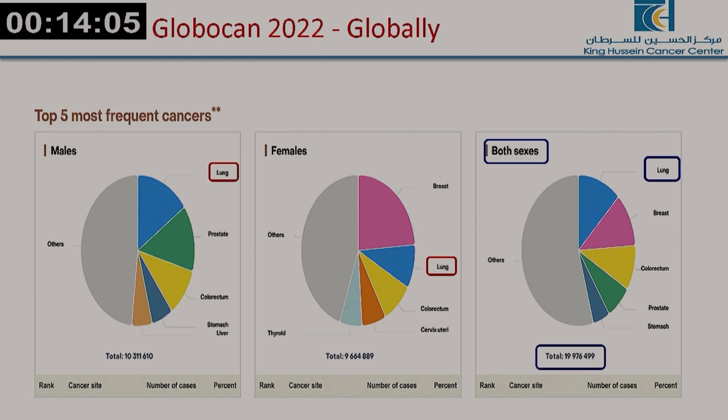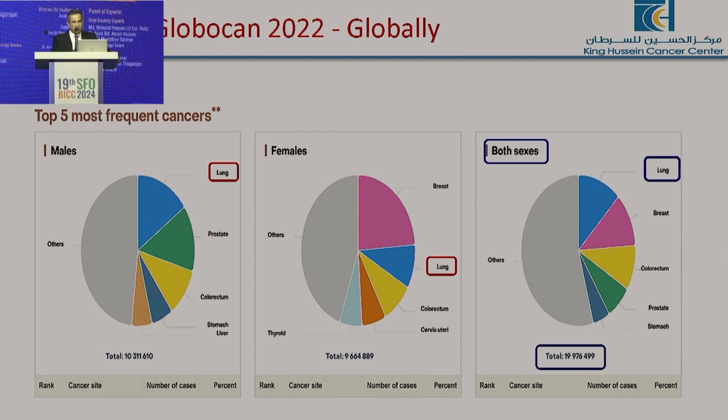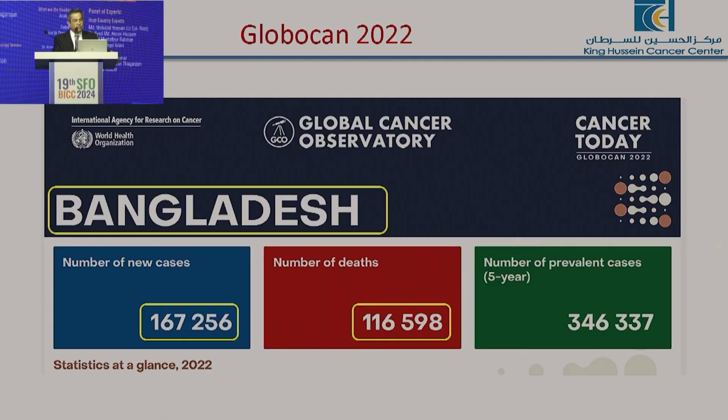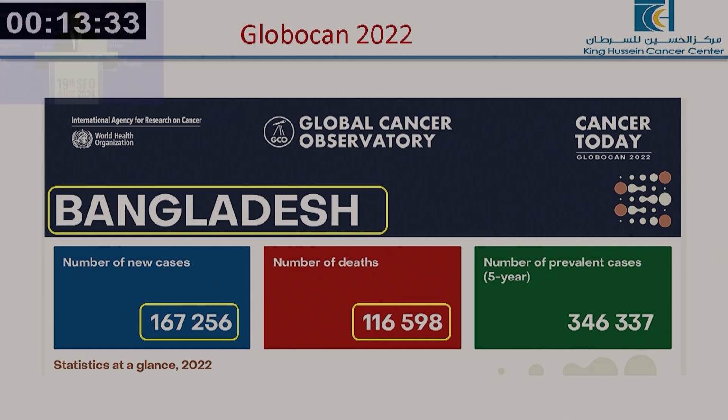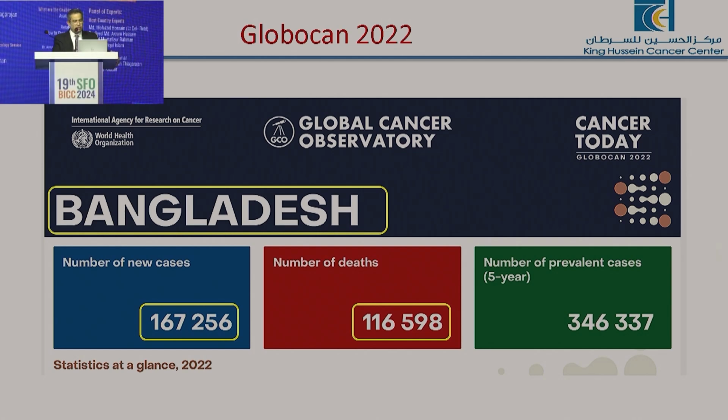Now, this is the latest GLOBOCAN 2022 report. As you can see, this is the first time in history that lung cancer is number one and not breast cancer. A few years ago, breast cancer was a bit more common than lung cancer, but the latest report showed that lung cancer is number one now, in both male and female. So we can see the increase in incidence, especially in low and middle income countries, with the increase of tobacco use, unfortunately.